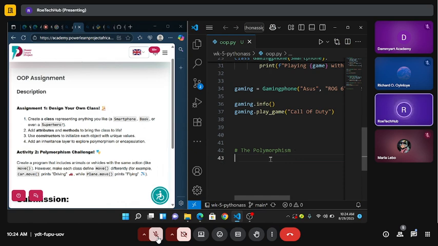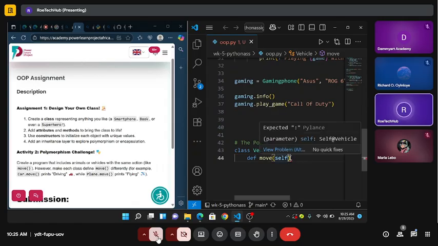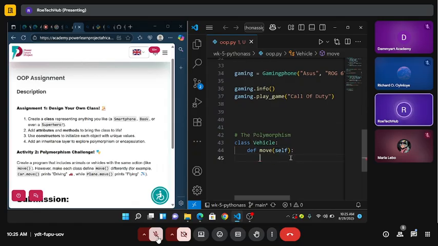So we'll use vehicle here. I'm going to create a class and call it Vehicle. Then I'm going to define a method here and call it move, because that's what we're actually doing. It's about the method, not about attributes here. So a vehicle can move.